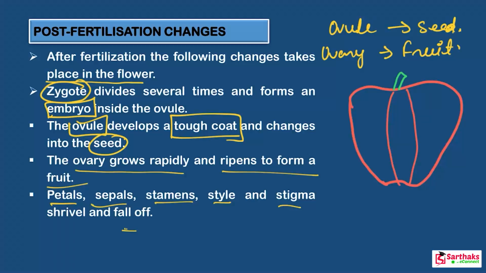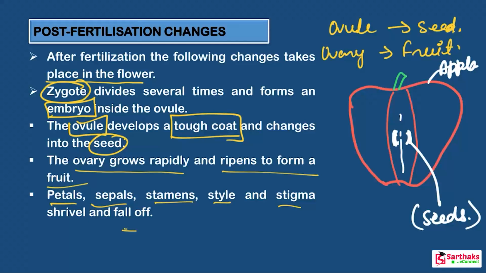So the fruit protects the seeds. Here the seeds are present inside the fruit. This is an apple fruit. An apple is a fruit, and it has seeds in it. Look at this, this is the apple, and here the seeds are present inside the apple. So basically this is a fruit, and this fruit contains seeds. I hope you got it.